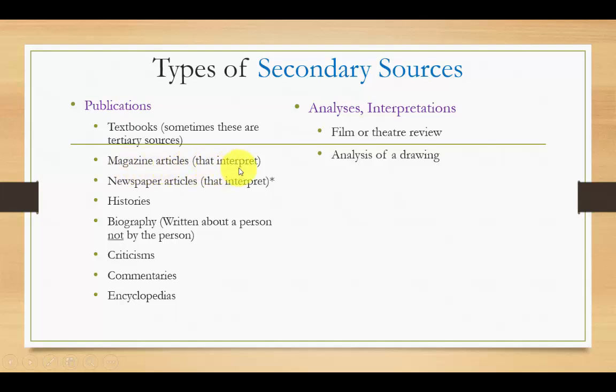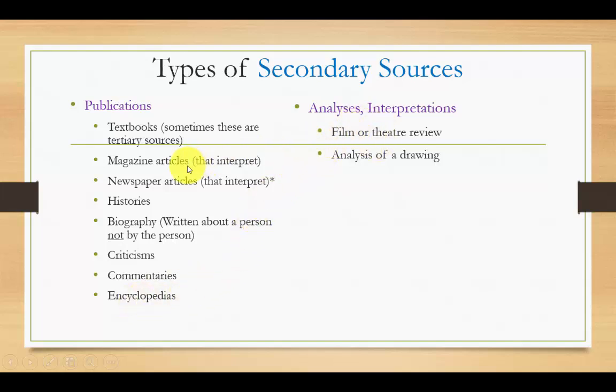Magazine articles that interpret a primary source, so they talk about something that happened in history, would be a secondary source, as well as newspaper articles that interpret. So if a newspaper article is written after an event or by somebody who was not present and it is interpreting primary sources, interpreting information, it's not factual, then it would be considered a secondary source. Histories, biographies, which are books written about a person by another person, those are secondary sources. Criticisms, commentaries, encyclopedias are all secondary sources.